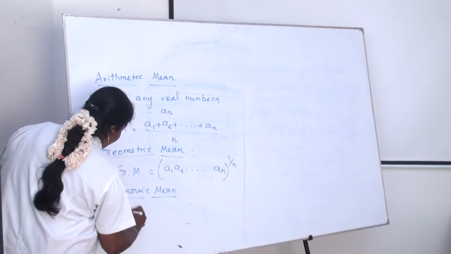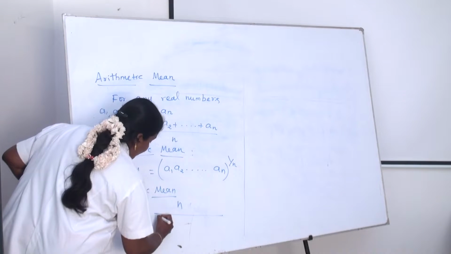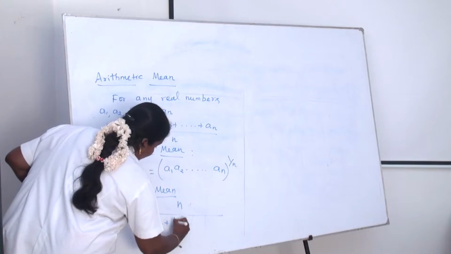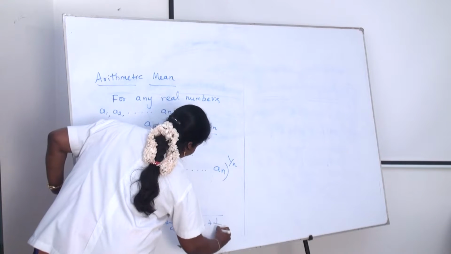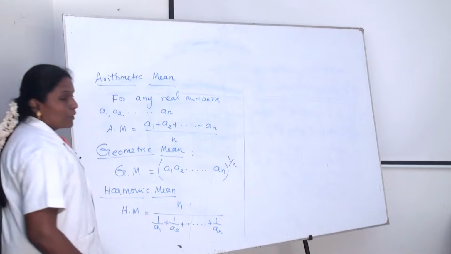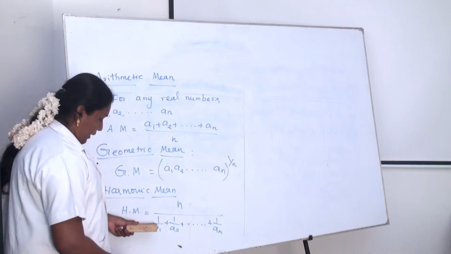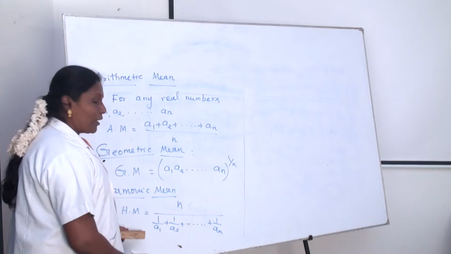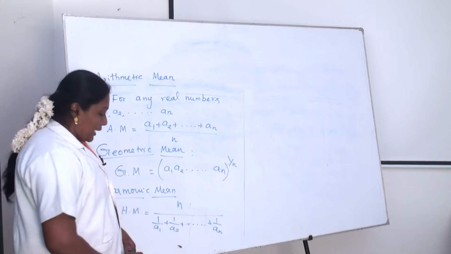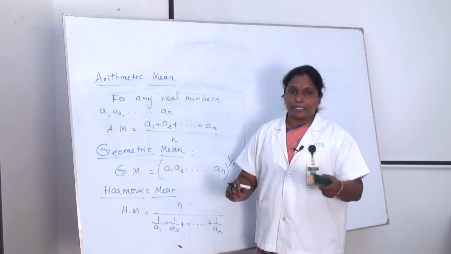Okay, next is the harmonic mean. Harmonic mean means n divided by 1 by a1 plus 1 by a2 plus etc. up to 1 by an. That is, harmonic mean is n divided by the sum of 1 by a1, 1 by a2, etc. up to 1 by an, for a1, a2, etc. up to an. That harmonic mean is the reciprocal of the arithmetic mean.